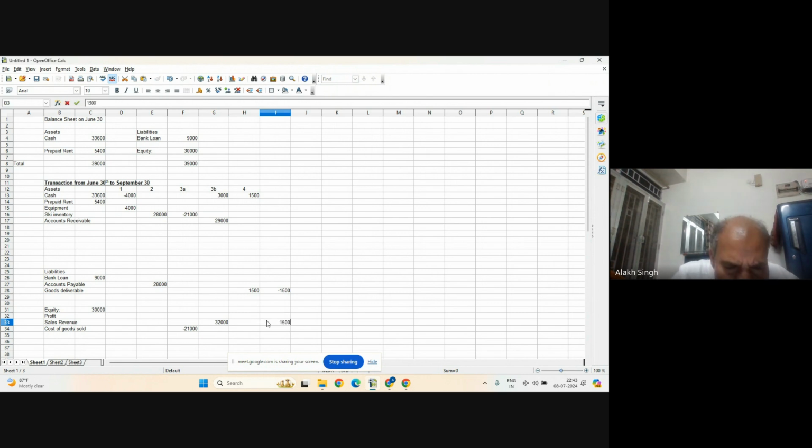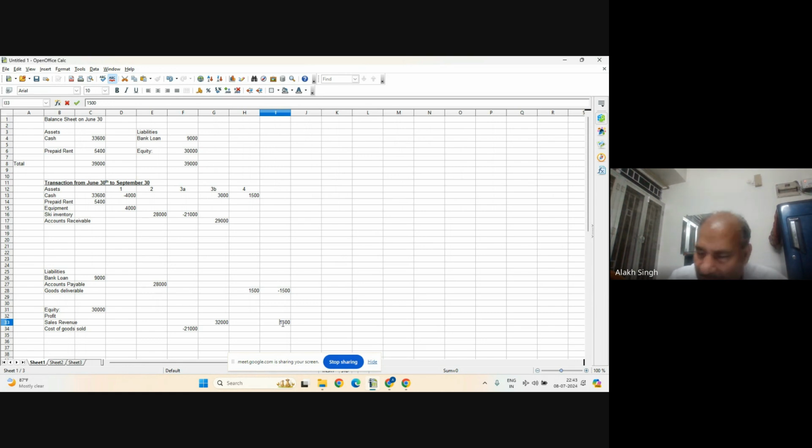Since it is part of the liability, of one kind only, one will be minus, then the other must be plus for balancing.